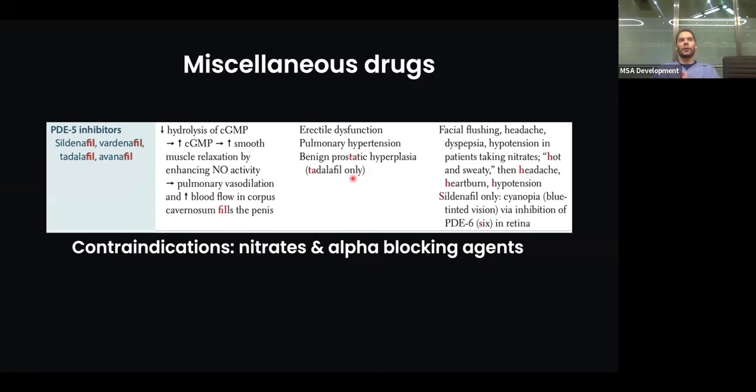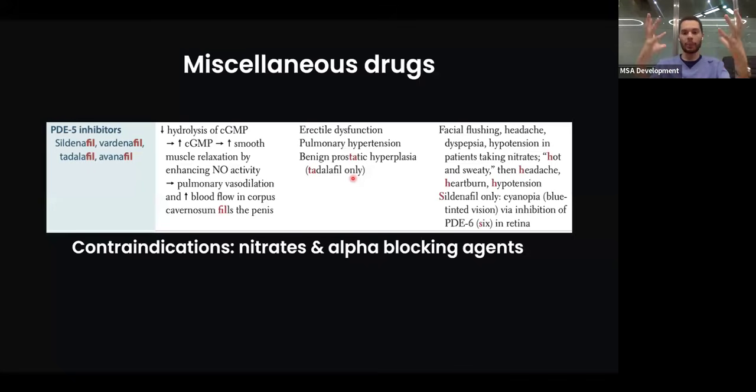But if we're talking about adverse effects, again, you need to think about anything that causes increased blood flow. So if you have vasodilation, you'd have more blood flow, and this causes what? You'd have more flushing, you'd have more headaches, you'd have more hypotension, because you have the vasodilation. All of those are adverse effects that you need to think about when it comes to phosphodiesterase 5 inhibitors.